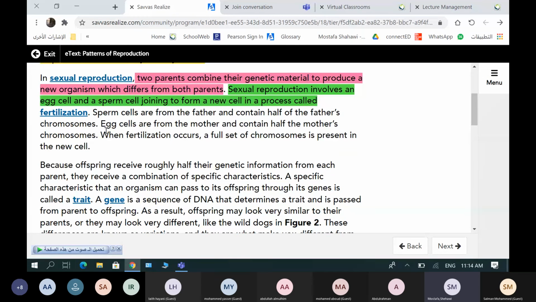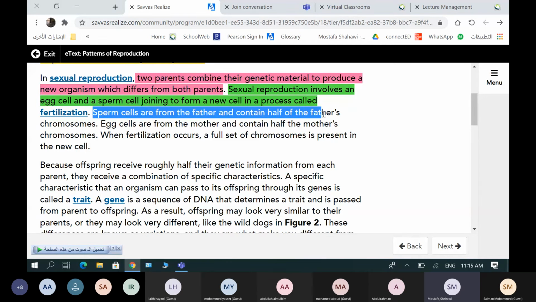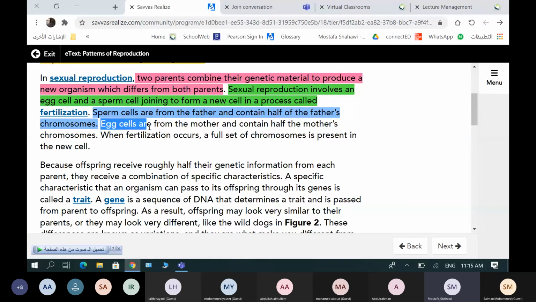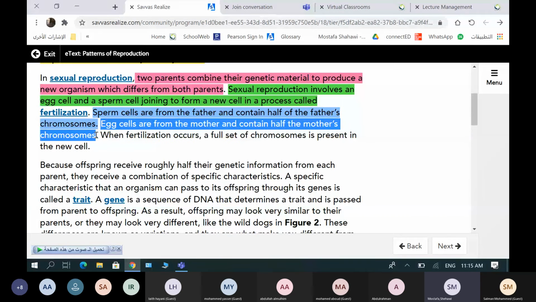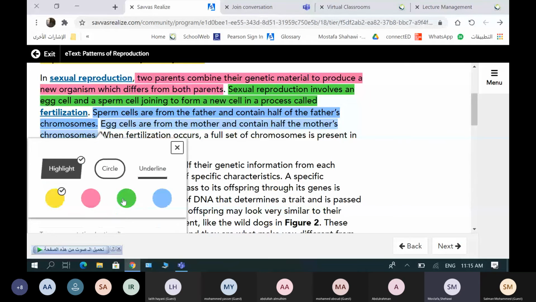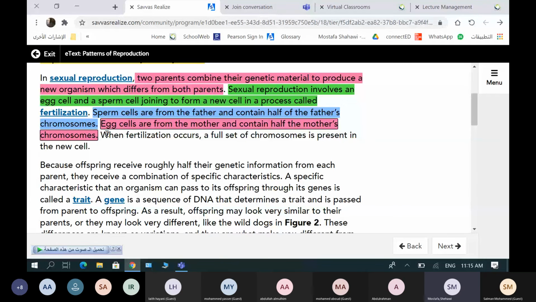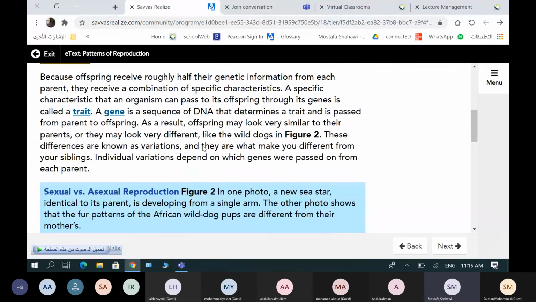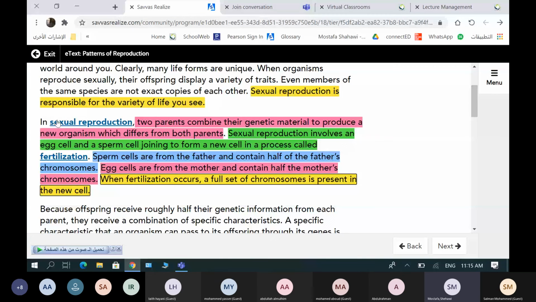Okay, guys, and when they join to each other, the sperm cell from the father contains half of the genetic material. This is important. An egg cell from the mother contains half the mother's chromosomes. When fertilization occurs, a full set of chromosomes is present in the new organism, the new cell. So that's what happens in sexual reproduction and fertilization.